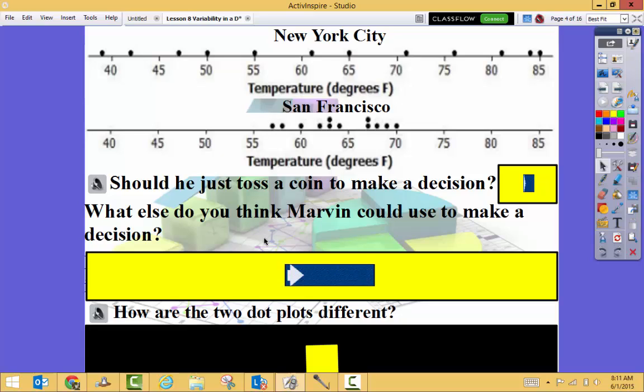So what do you think? Should Marvin just toss a coin? Well, probably not. That's not a very mathematical nor smart way to make any life-changing decisions. So what else do you think Marvin could use to make a decision?